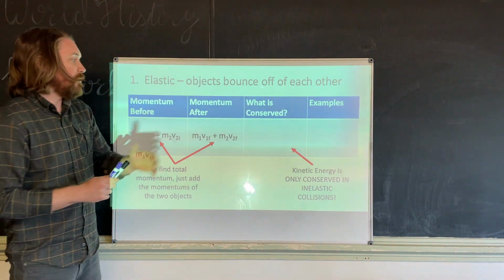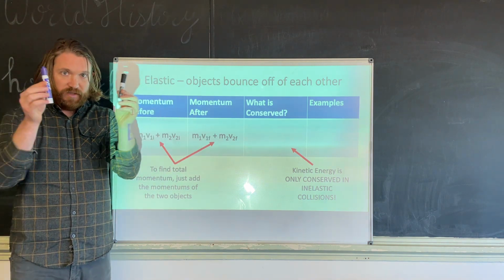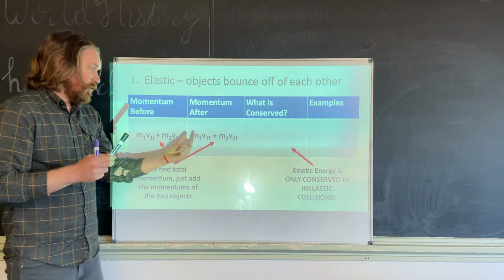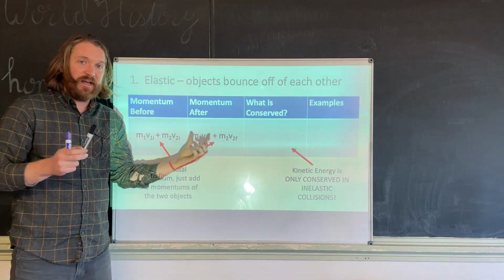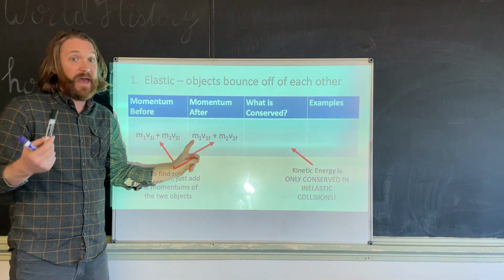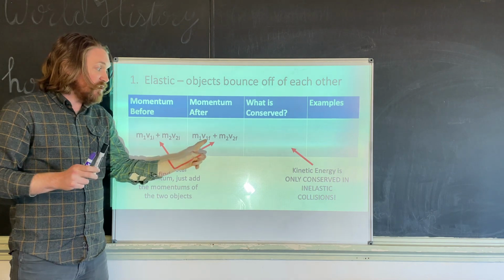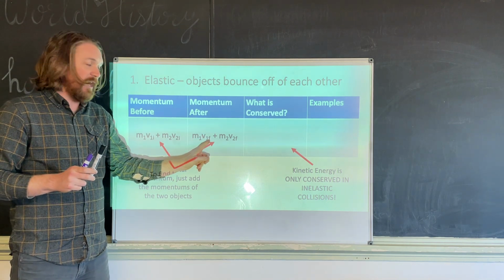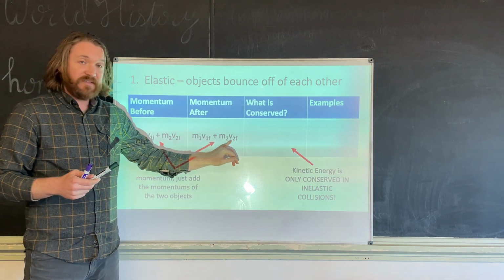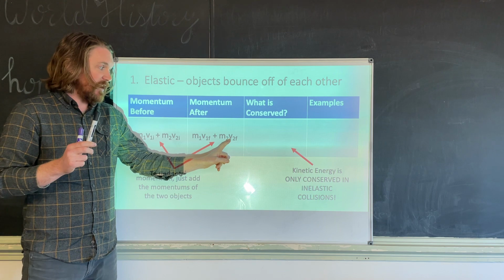Now we have the momentum after, and we do the exact same thing. The markers are moving, they hit each other, and they bounce. Now each object is going to have a change. Their masses are going to stay the same, so the mass of the first object, the purple marker, is the same, but it's going to have a new velocity, and we call that v1f, its final velocity. Same with the second marker. The black marker is going to have the same mass, m2, but it's going to have a new velocity.